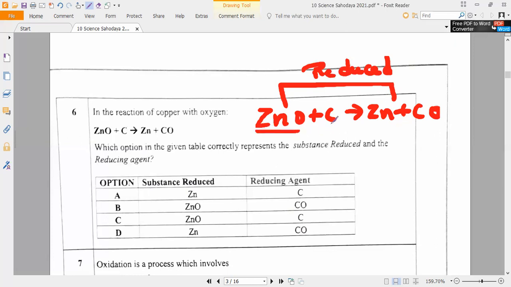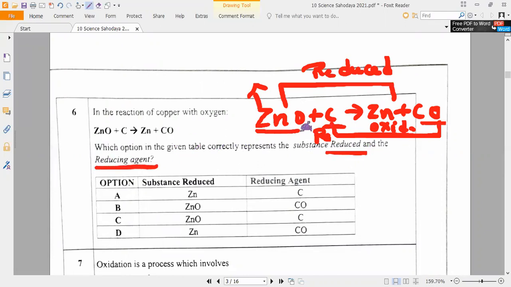Next, carbon is gaining oxygen to form CO. This is called oxidation. So here, who is oxidizing? Carbon is oxidizing, not carbon monoxide. Do you understand, guys, what I am speaking? Now, ZnO is the oxidizing agent, and carbon is the reducing agent. Now, what they are asking, listen carefully. Which option in the given table correctly represents the substance reduced and the reducing agent? So, which one? Zinc oxide and carbon. Yes or no? Yes, sir. Which option is correct?